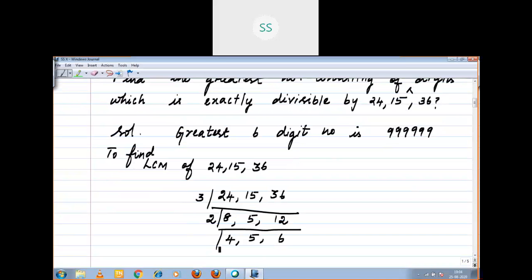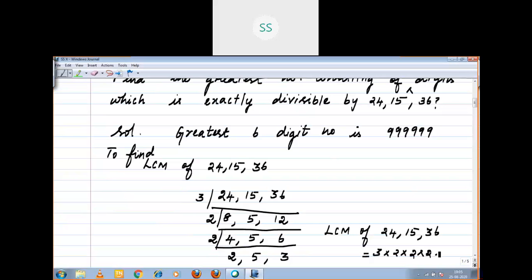Again, it is divisible by 2, right? Again, it is divisible by 2. 2, 5, 3. See, when you reach the prime number, you stop the division, right? LCM of 24, 15, 36 equal to 3 into 2 into 2 into 2 into 5 into 3.